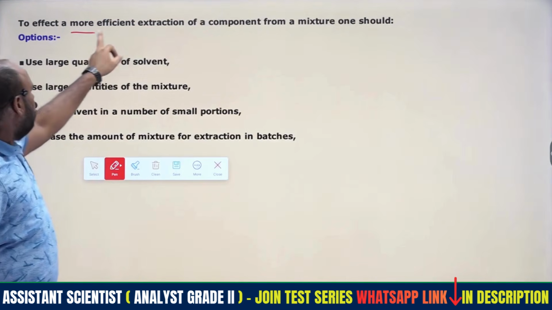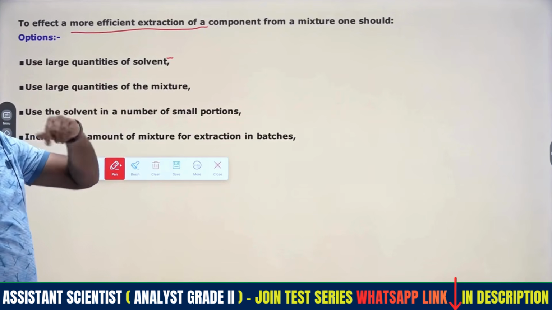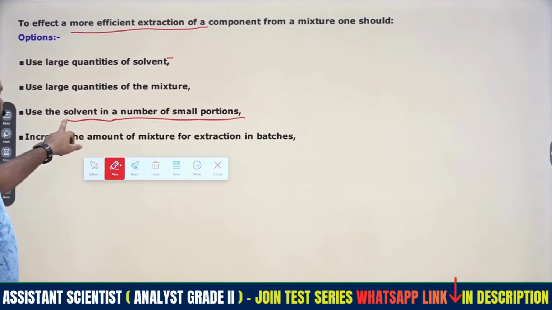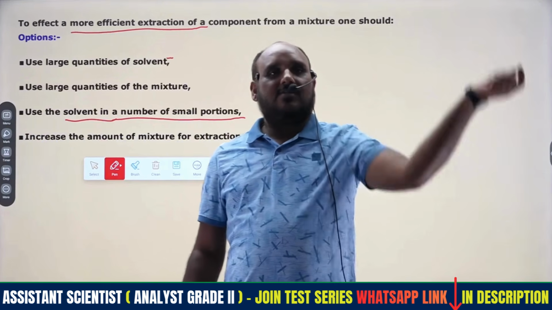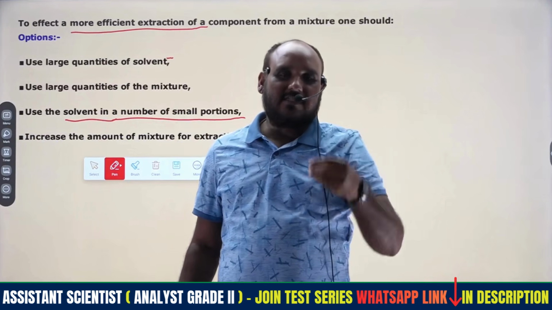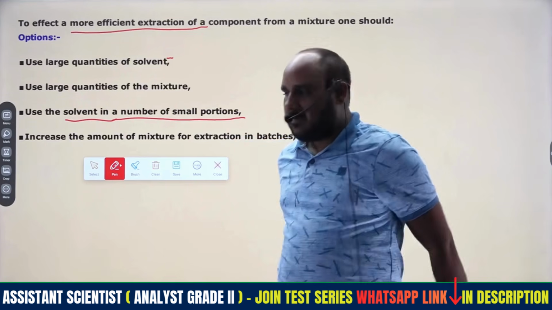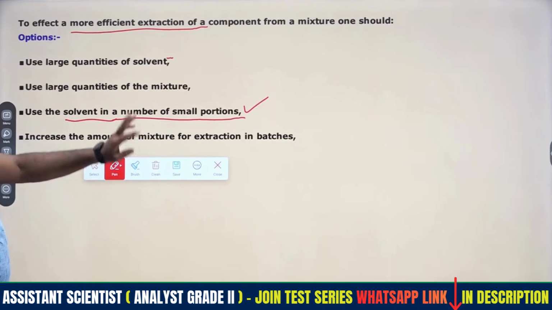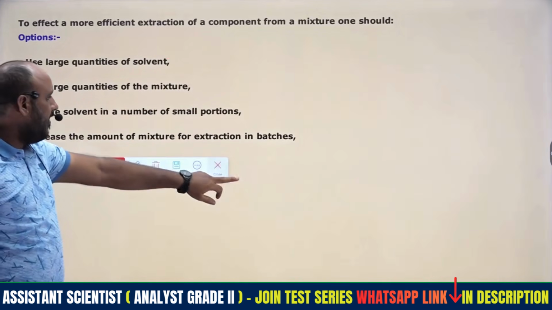Then coming to one more question: the effect of more efficient extraction. Whenever we extract one component from another, we have to use small portions of solvent. In column chromatography, we add a small amount of solvent so that components are extracted in various compartments, and from that we are able to separate the mixtures. Therefore, use the solvent in a number of small portions so that the extraction process will be efficient.